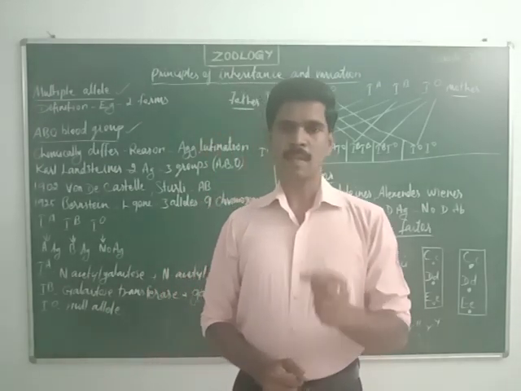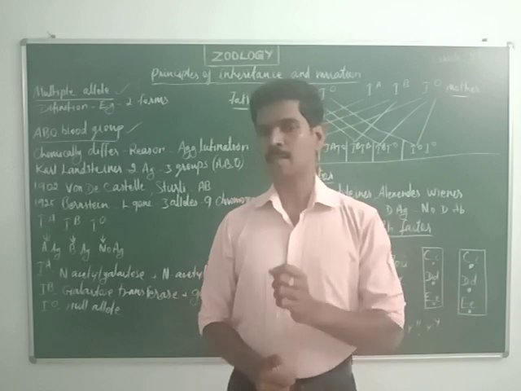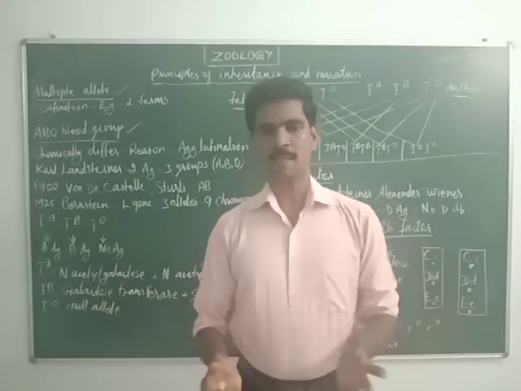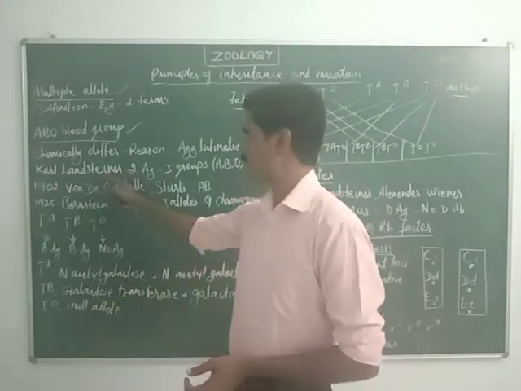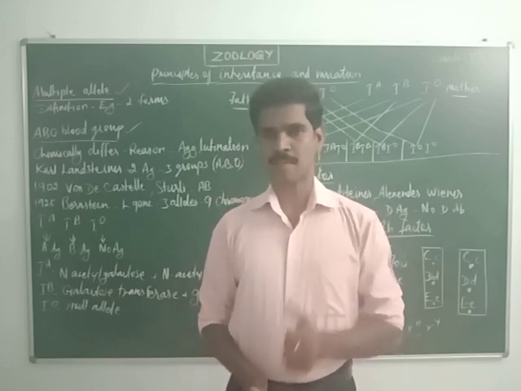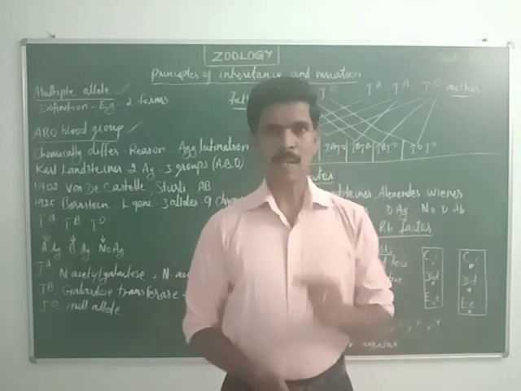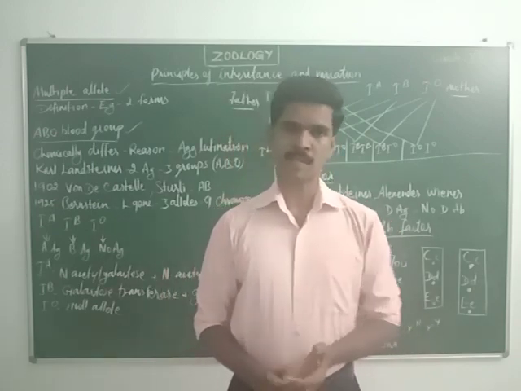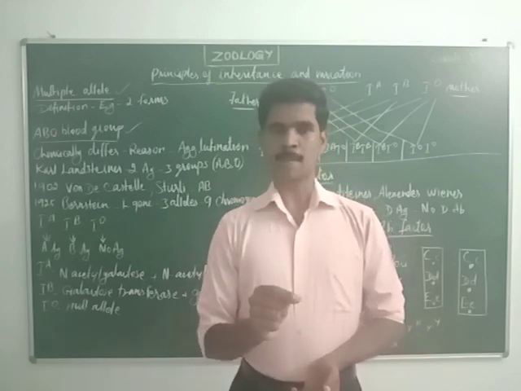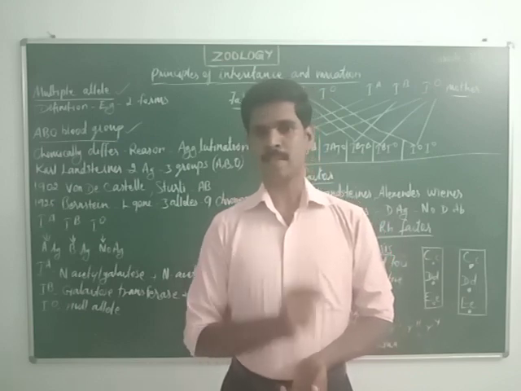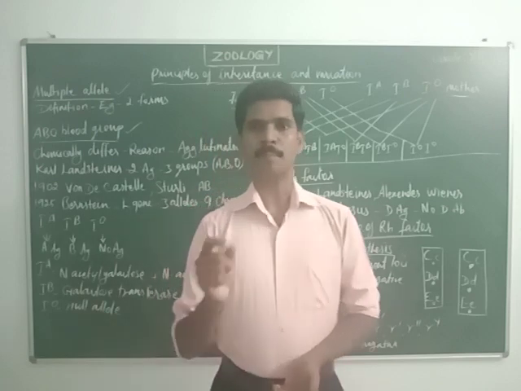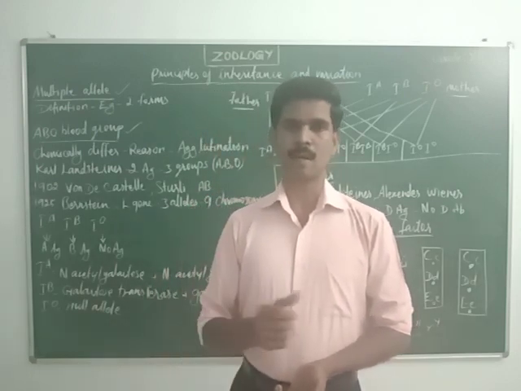This antigen is the only reason for the difference in the chemical nature of the blood. Karl Landsteiner is a famous scientist. He discovered two different types of antigens on the outer surface of the RBCs. The first antigen is called A antigen and the second is called B antigen.